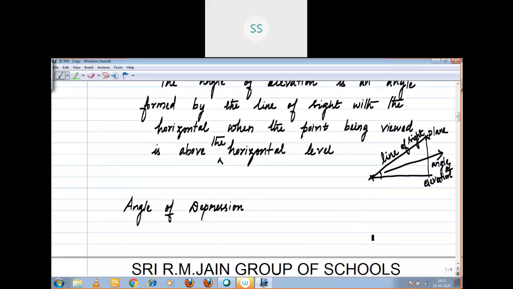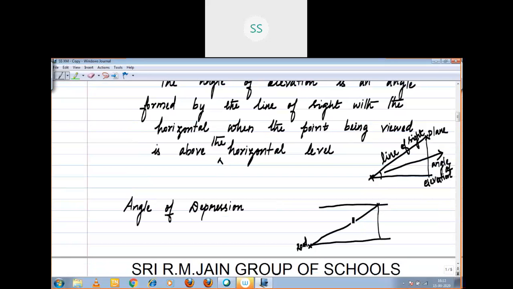That means you are standing at the top of the tower or top of the building, viewing the object towards down, that will give you the angle of depression, right? You are here, you are viewing the object or you are seeing the road, right? You should imagine that this is a road, a person is standing like that.